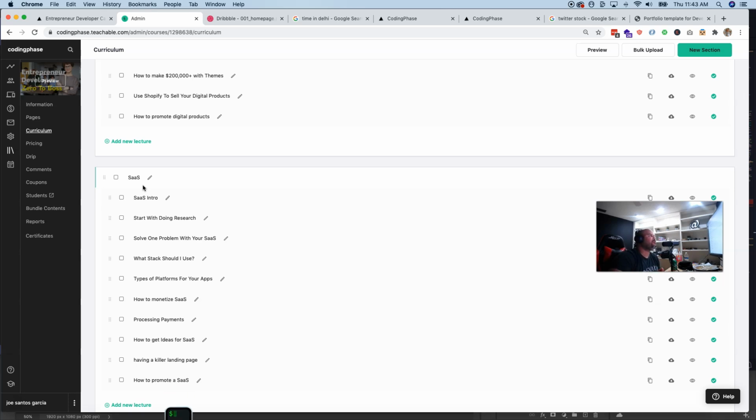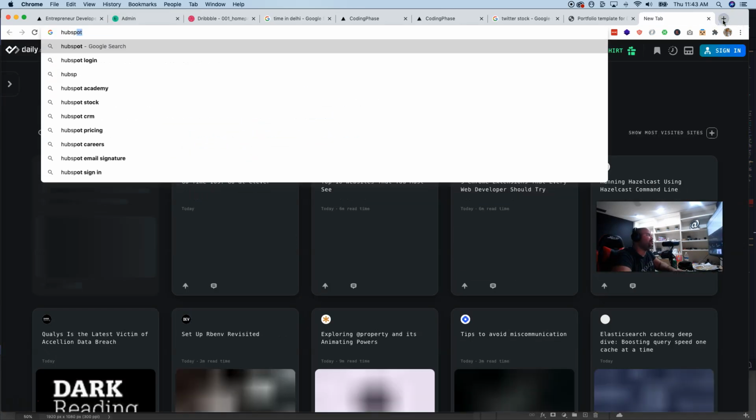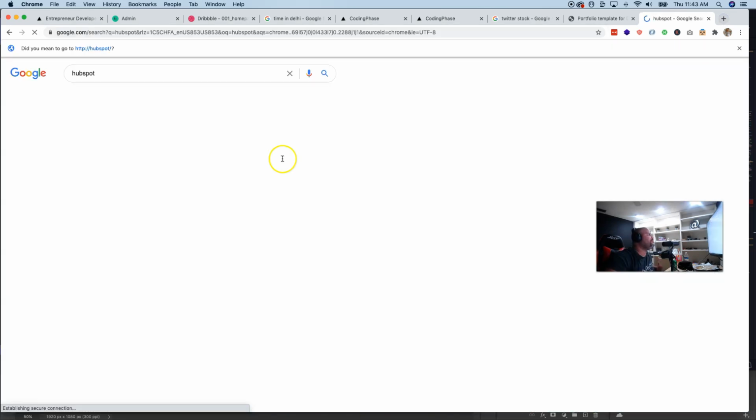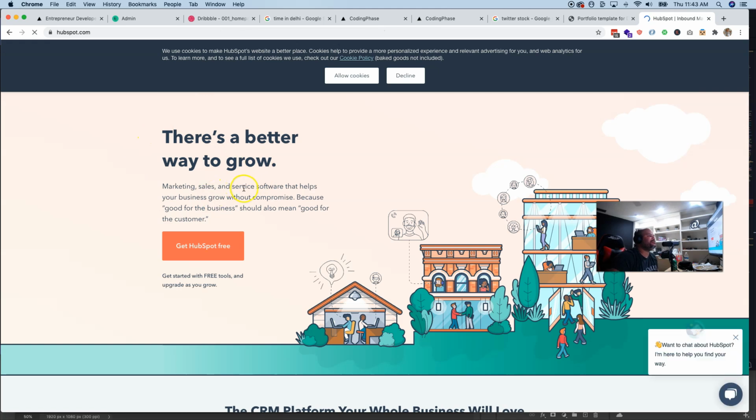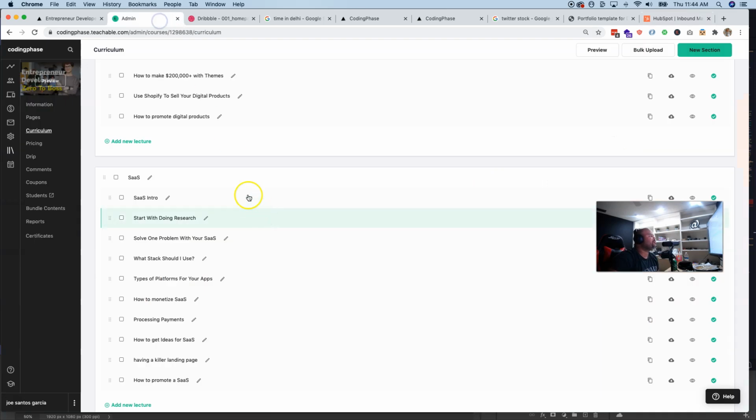Now something like HubSpot, right? So you could say HubSpot, which is like an online CRM, this right here is a software as a service. So you're creating a software that people can reuse, and then from there achieve their goals or their business goals, whatever it might be. Okay, so that's the biggest difference between software as a service and a regular application. Okay, so let's continue with this.